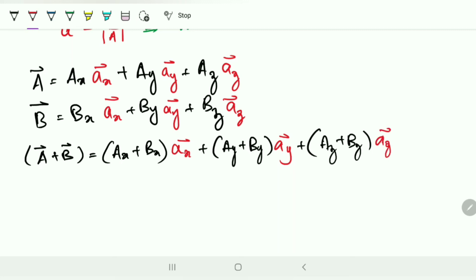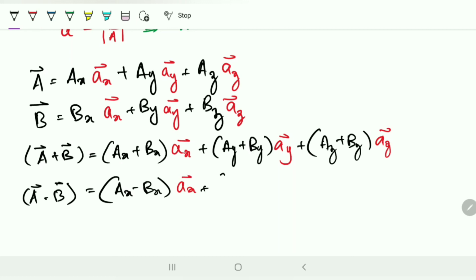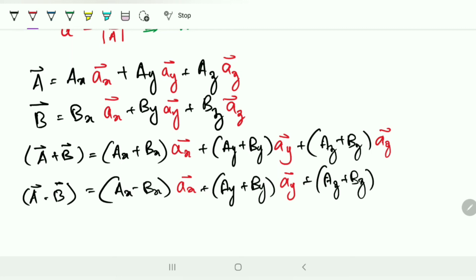Similarly, for A minus B, we write (Ax minus Bx) ax vector plus (Ay minus By) ay vector plus (Az minus Bz) az vector.